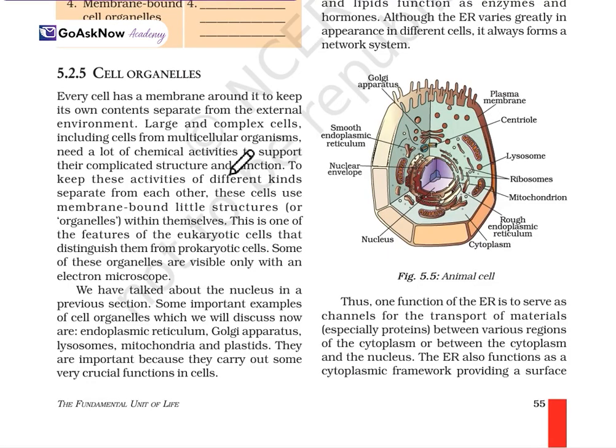Now the cell organelles. Every cell has a membrane around it to keep the contents separate from the external environment. Large and complex cells, including multicellular organisms, need to keep their chemical activities separate from each other to support their complicated structure and function. To do this, these cells use membrane-bound little structures, or organelles, within themselves. This is the feature of the eukaryotic cell that distinguishes it from the prokaryotic cell. Some of the organelles are visible with an electron microscope. So this is about the cell organelles.